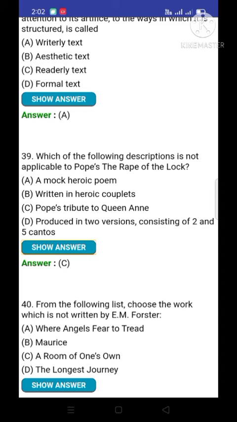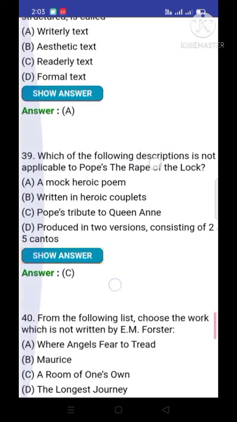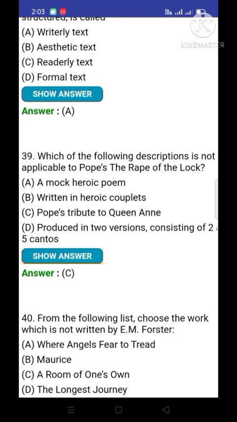Two-line stanza means the first line rhymes with the other, two lines are rhyming there, and in which iambic pentameter is used. We know about meter, feet and syllables. In heroic couplet, iambic pentameter is used, meaning there are 5 feet. Therefore, pentameter, 5 feet. And why is it iambic? Because one unstressed syllable is followed by one stressed. It is the structure of iambic meter. Therefore, heroic couplet is used in The Rape of the Lock.